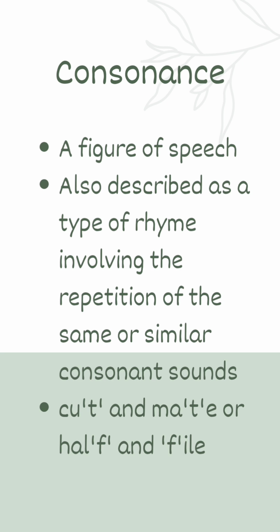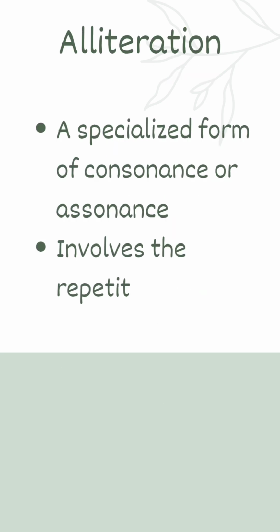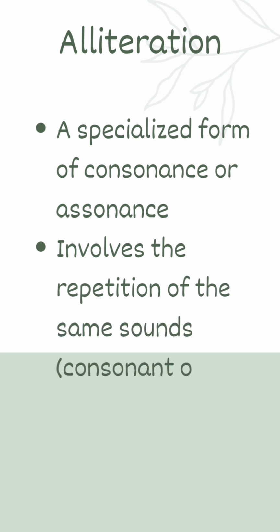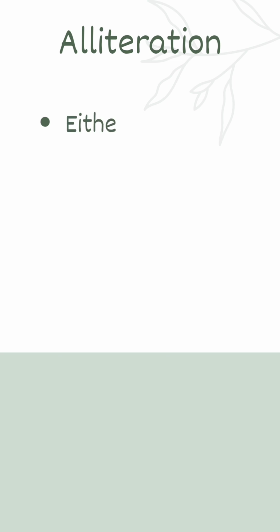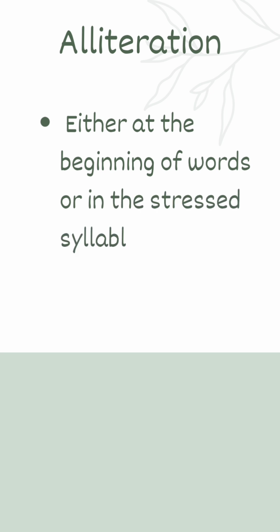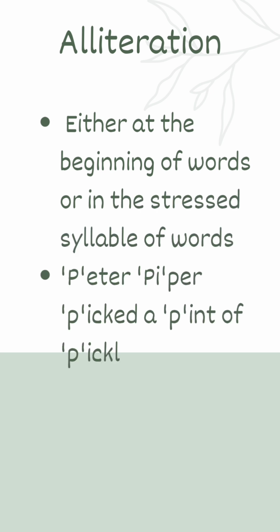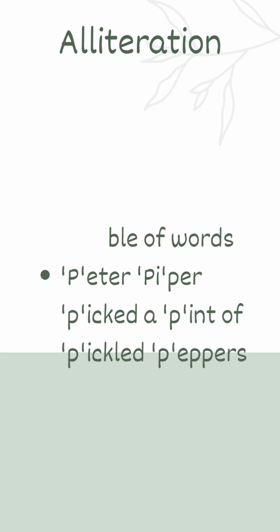Alliteration. It is a specialized form of consonance or assonance. It involves the repetition of the same sounds, either at the beginning of words or in the stressed syllable of words. For example, Peter Piper picked a peck of pickled peppers. The sound p is an example of alliteration.